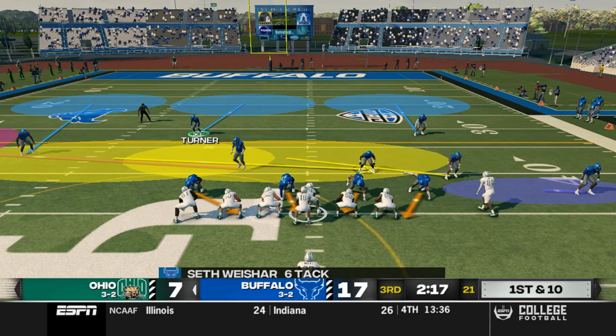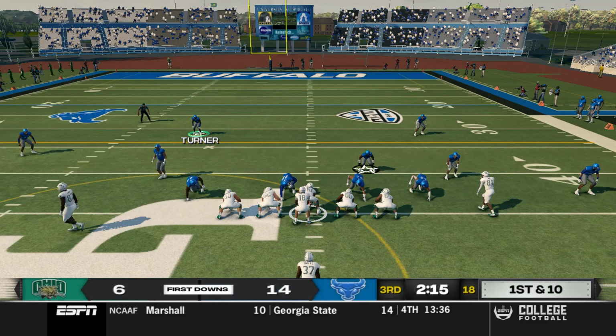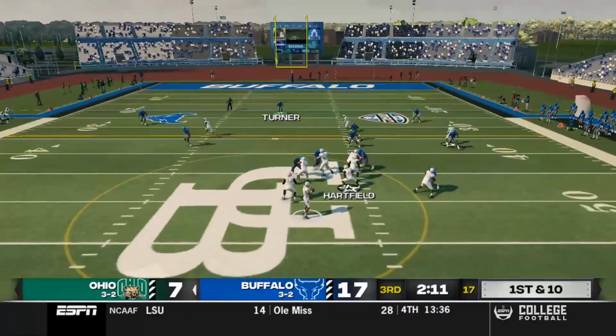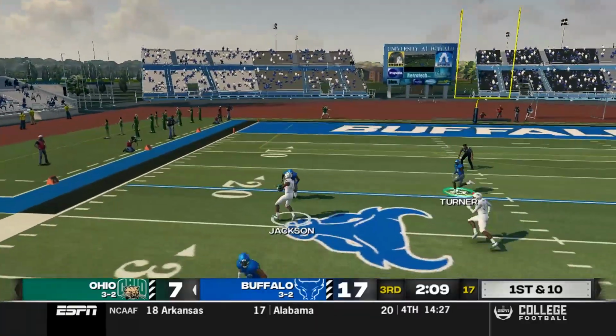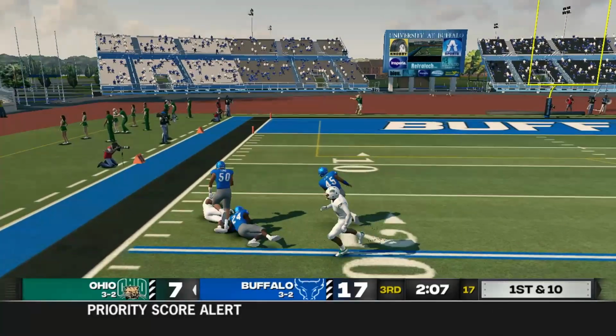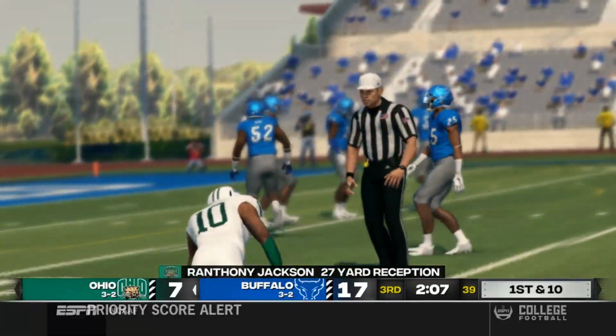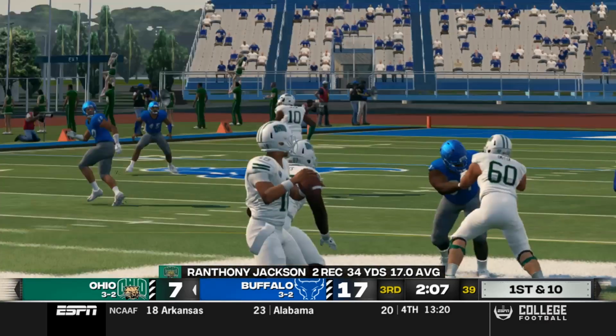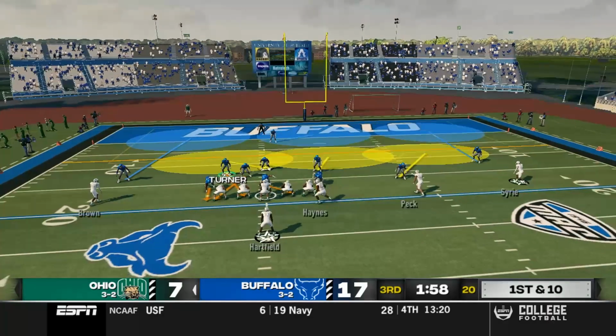Smith-Njigba comes out under center this time. He sends his tight end in motion out wide. He's going to come back in. They're going to play action it off of Hartfield. Back to pass. Smith-Njigba hits Jackson right in front of our star corner Dotson for a 27-yard gain and a Bobcats first down.